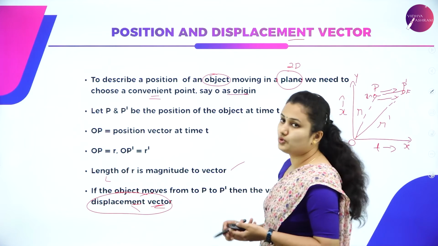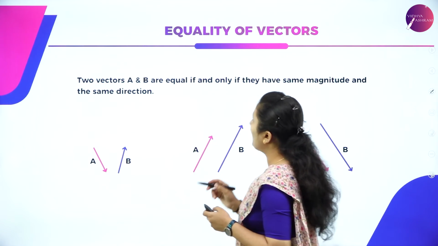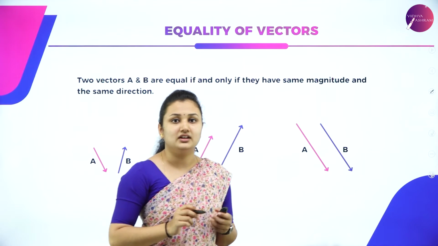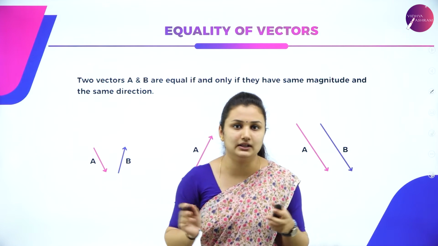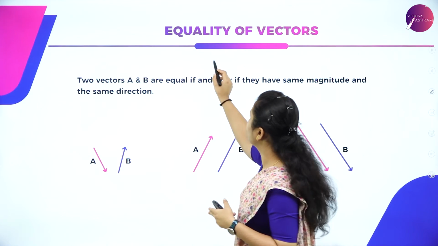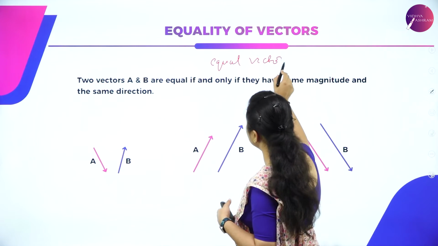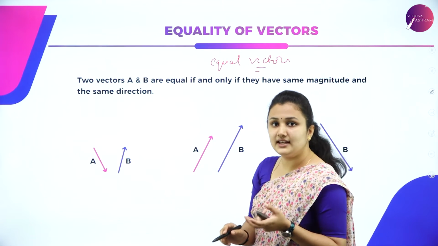So this is about position and displacement vector. Next you have equality of vectors. The name itself tells equality of vectors. In the types of vector, we have studied equal vectors. So what are equal vectors?